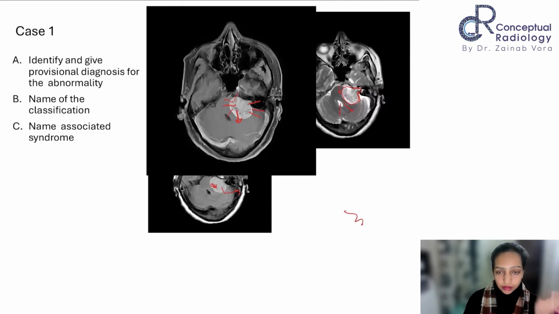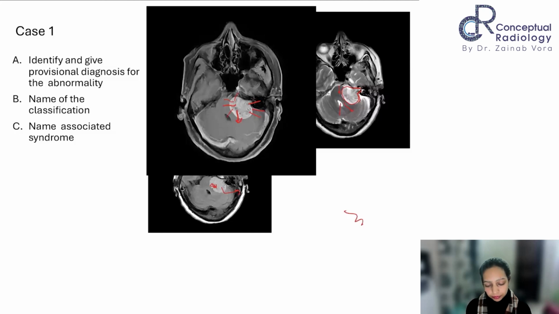So then, what are your differentials, Shubham? Are there any differentials? Ma'am, by looking at the lesion, there is no differential. But, ma'am, we can consider meningioma, but there is no differential if we are able to appreciate that intracanalicular extension as well as non-enhancing areas. Okay. So you can say that no closed differential is available, or I cannot come to a closed differential for the given lesion. However, the differentials possible are, one, meningioma, right? So how would you differentiate a meningioma from this lesion?